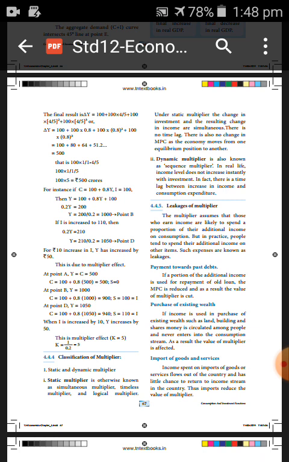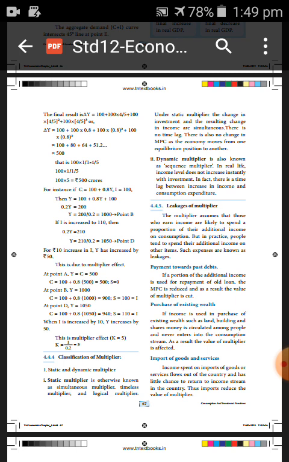They will spend for other items also. Such other expenses are known as leakages. I think you all understood.